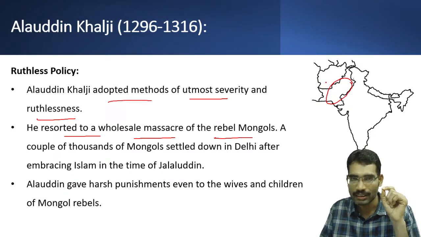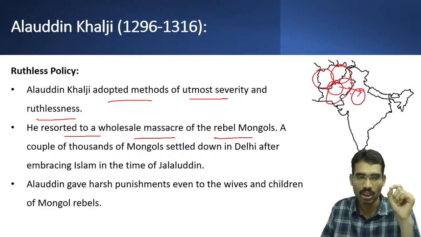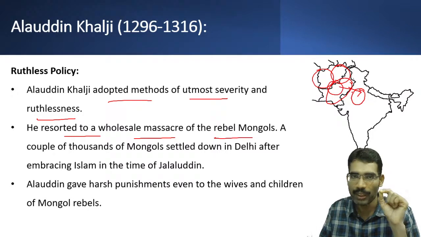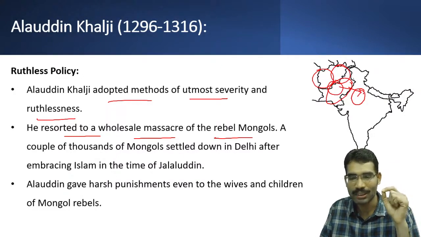However, the successors of Chengiz Khan, whoever settled in this part, were continuously trying to enter. Some entered peacefully, some settled in the neighboring Delhi area. During the time period of Jalaluddin Khalji, as we have just seen, he was benevolent in nature. So instead of massacring or killing the Mongols, he gave them another chance to come and settle in the Indian land.